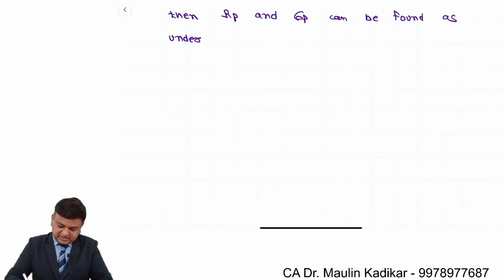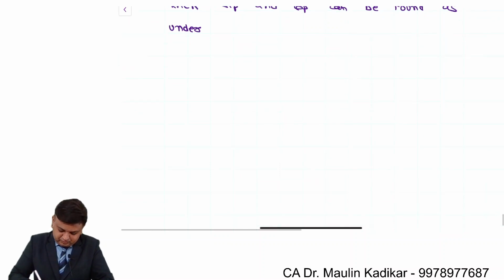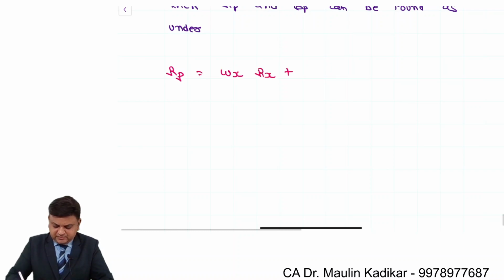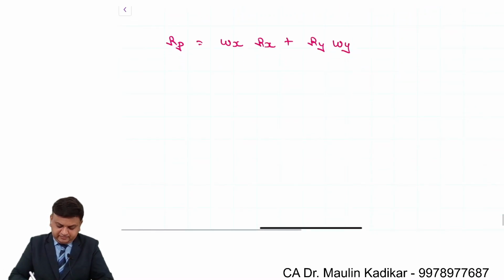So in that we understand like this. Return of the portfolio is weight of X into return of X plus weight of Y into return of Y. So it is 0.50, 0.50.